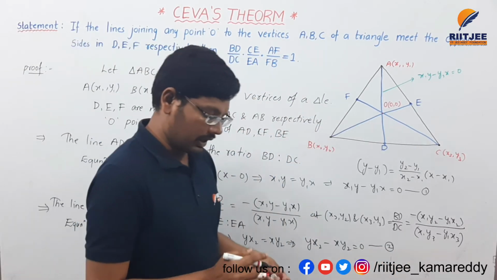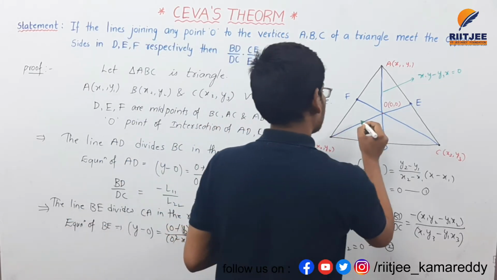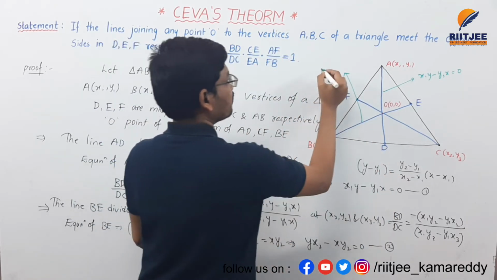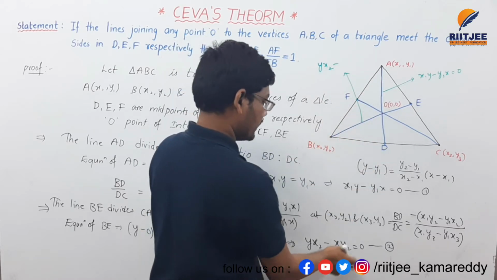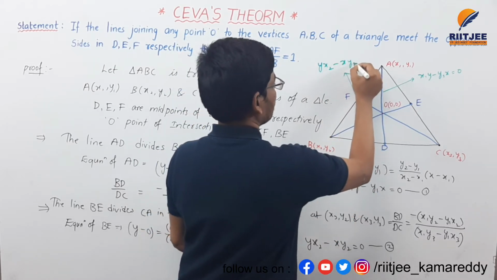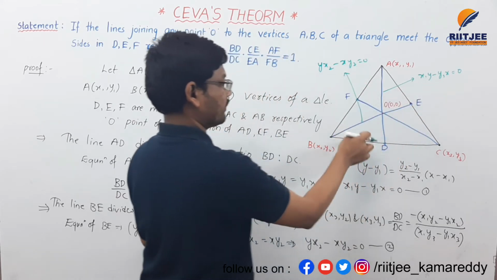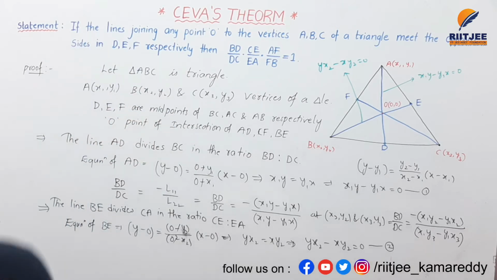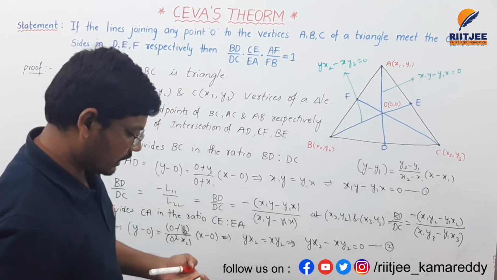This is the equation of this line, yx2 minus xy2. This is the equation of the previous line. Here we need to find the ratio.